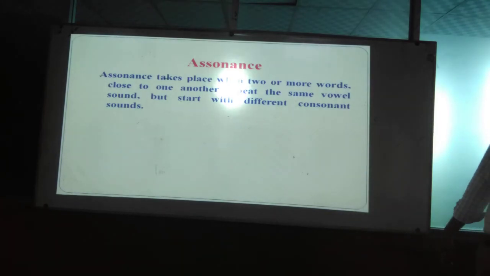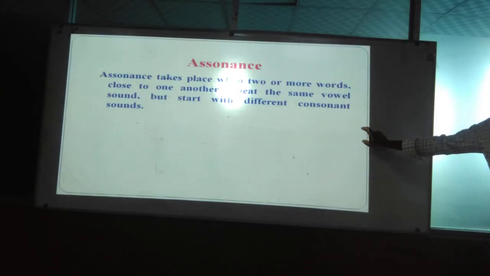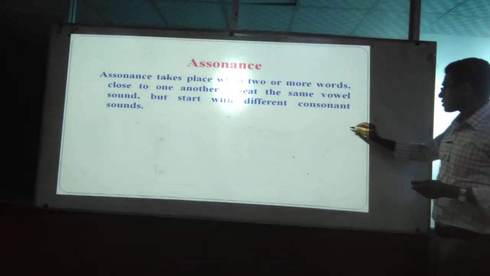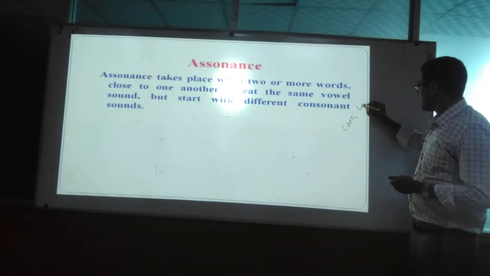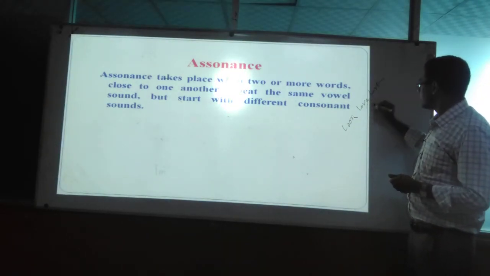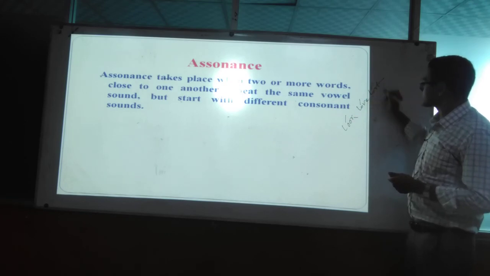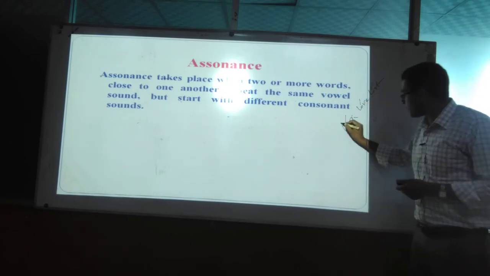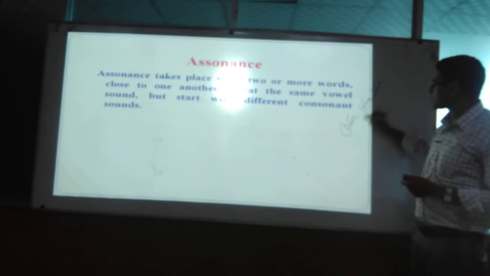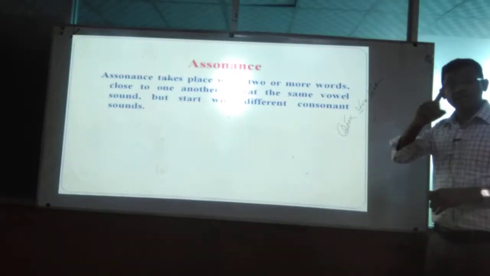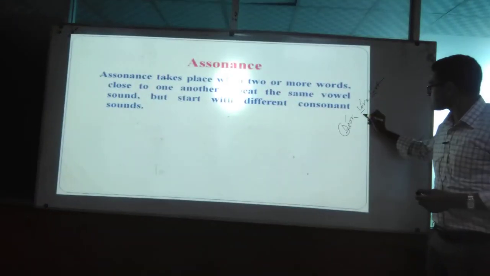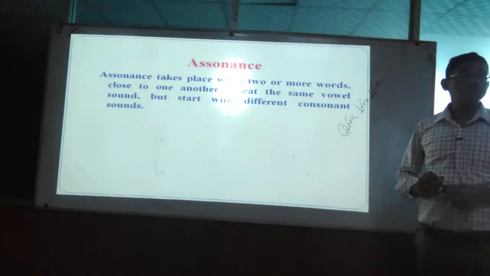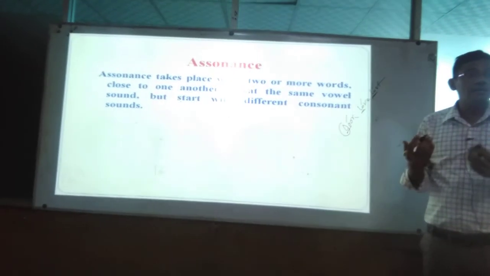Two conditions are fulfilled, but the third condition fails: the consonants are not different, they are similar. Remember that to be assonance, before the vowel each and every consonant must be different. If it is the same, you cannot call it assonance.